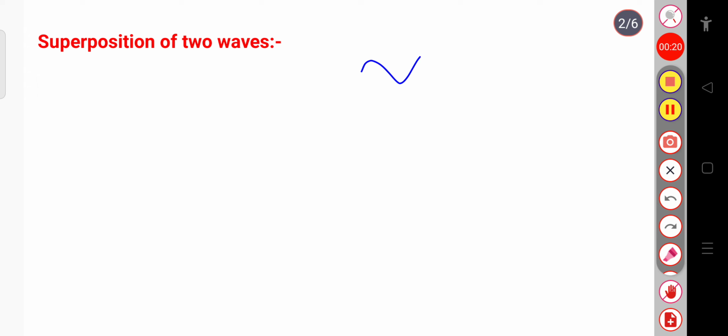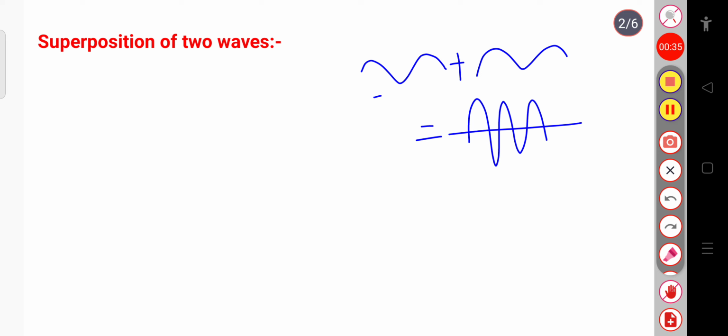When two waves, which may have the same amplitude or different amplitudes, interfere with each other, or I can say they superpose on each other, then we get another type of wave. This is called superposition. And how it will affect things, and what the significance is of studying this superposition of waves, we will gradually know.